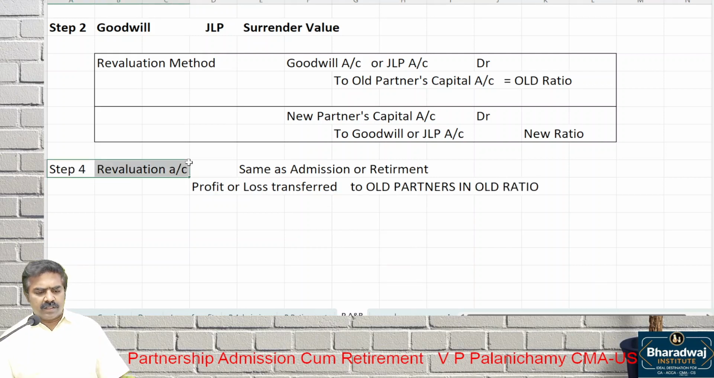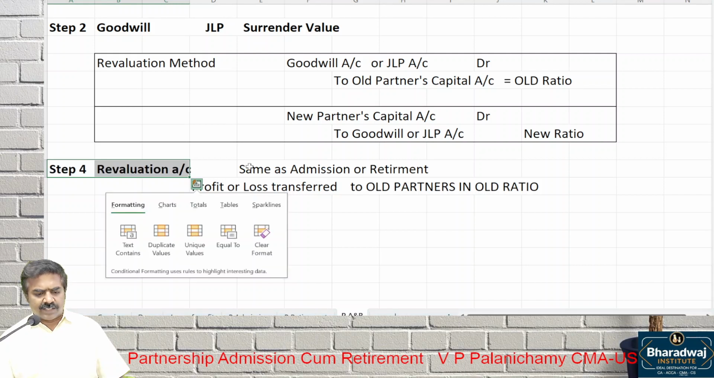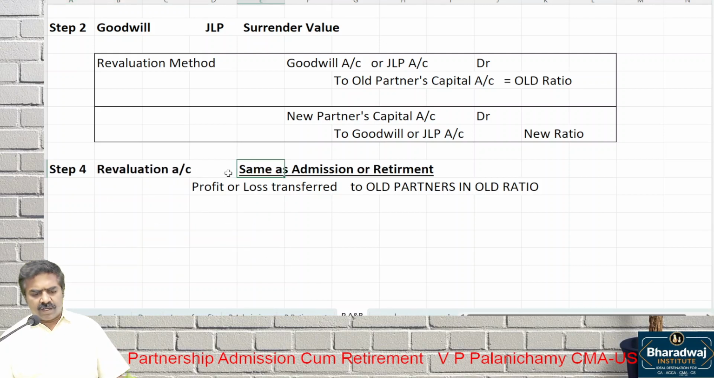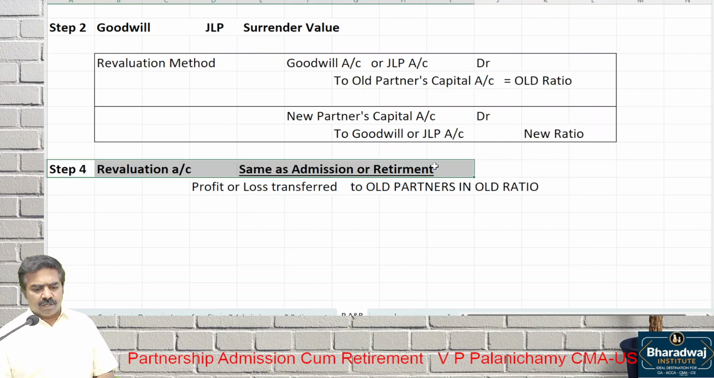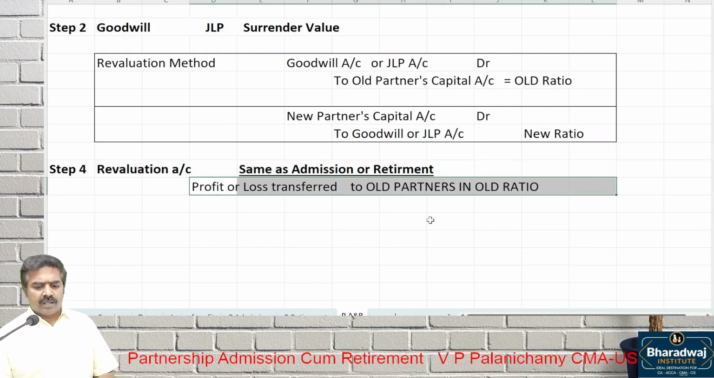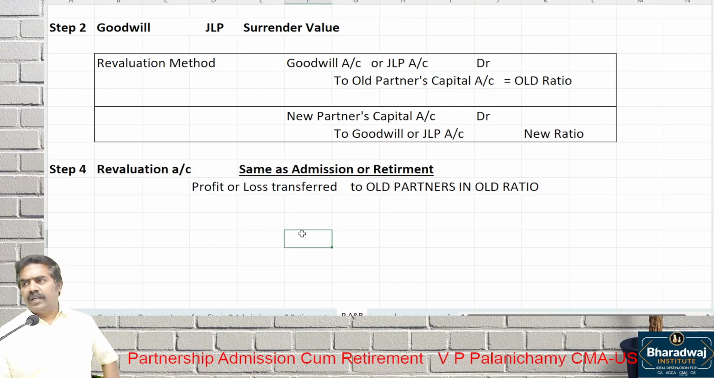Take up the revaluation account, same as admission or retirement. Transfer the profit or loss to whom? To the old partners, in which ratio? Old ratio. Why? Because past appreciation in land, machinery, building, in the past machinery value changed, building value changed, land value changed. All those appreciations belong to which partners? Old partners, in which ratio? Old ratio. Take it up: revaluation account, same as admission or retirement. Old partners' capital in old ratio.